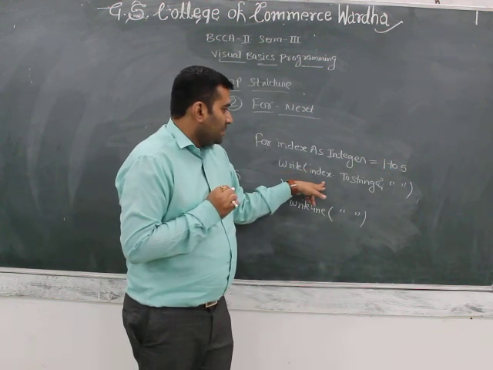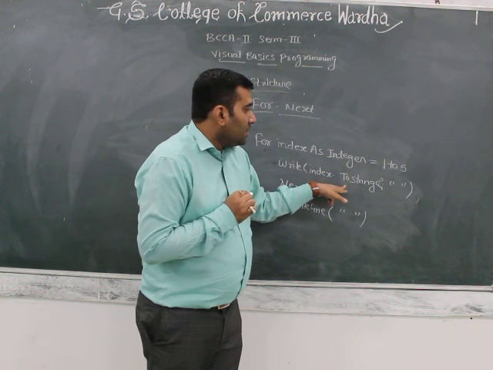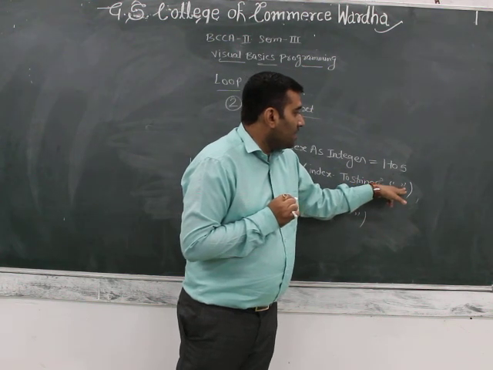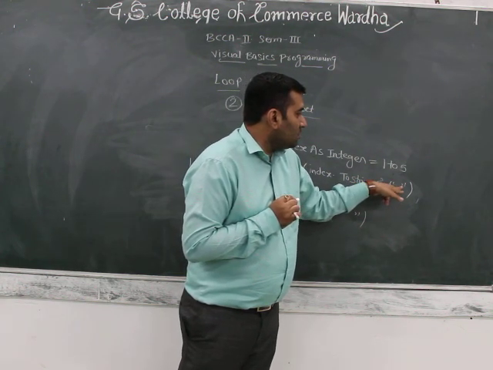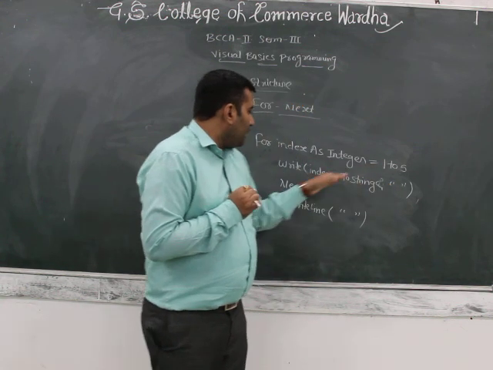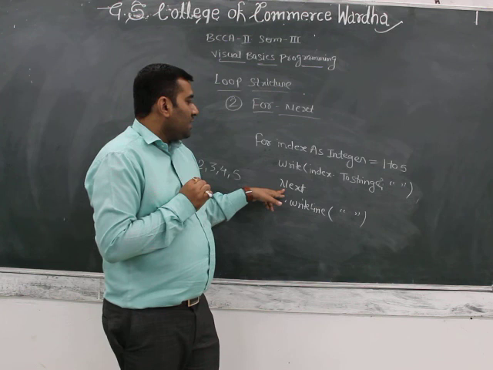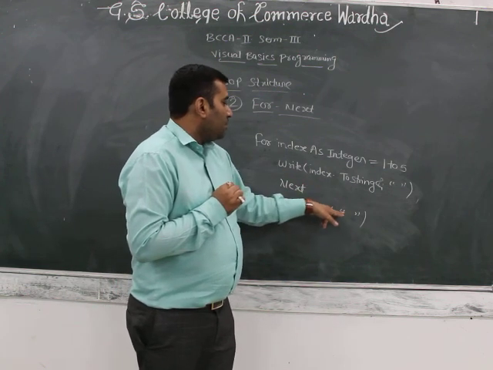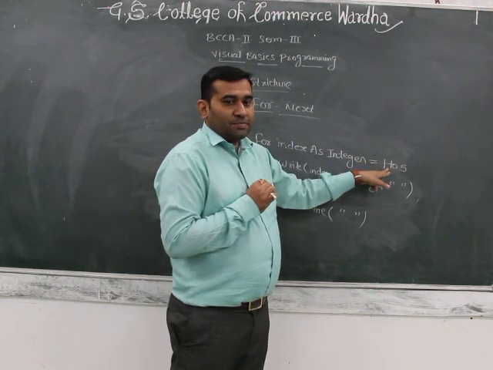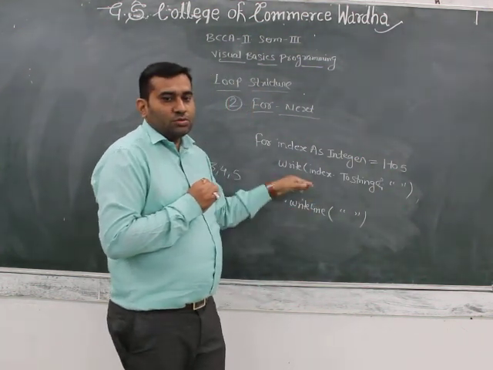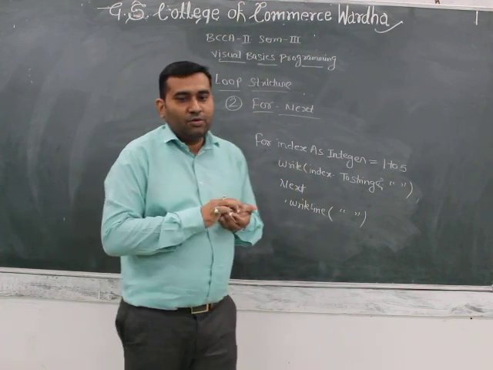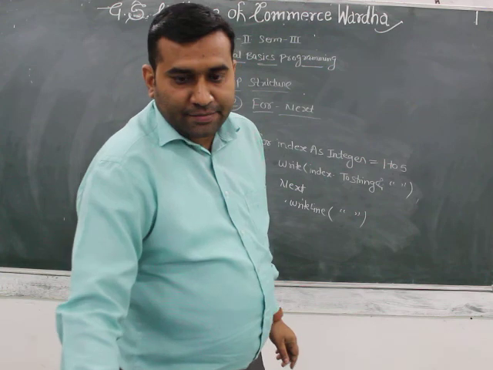Index dot to string. ToString is a method. For printing, the ampersand sign is used and a double quote. Here the index is printed one by one. By using the next, the first index prints 1, and then another, up to 5. First it prints 1, then 2, then 3, then 4, and up to 5. In this way 1 to 5 index is printing.